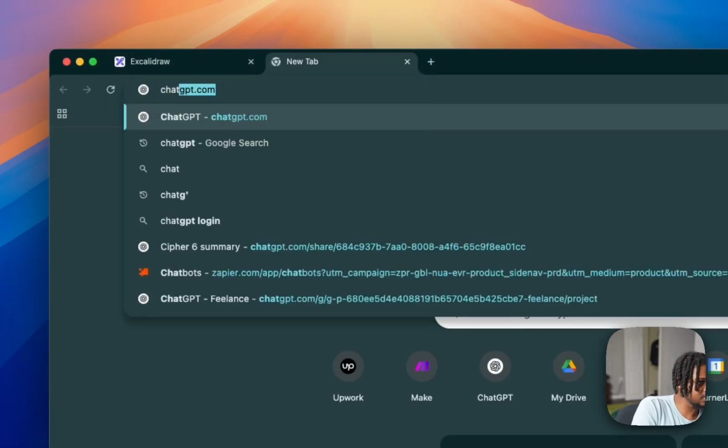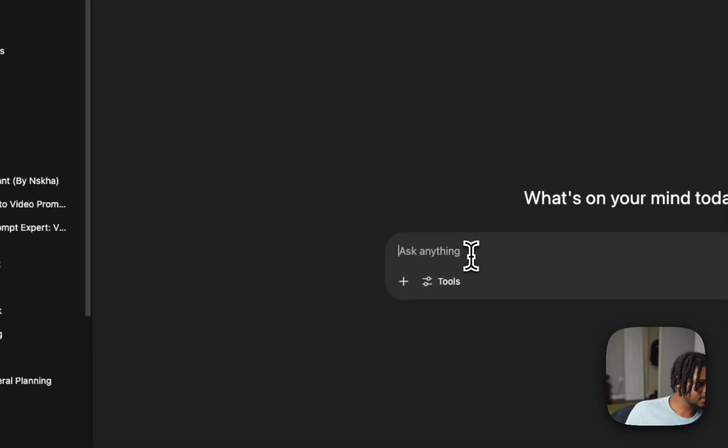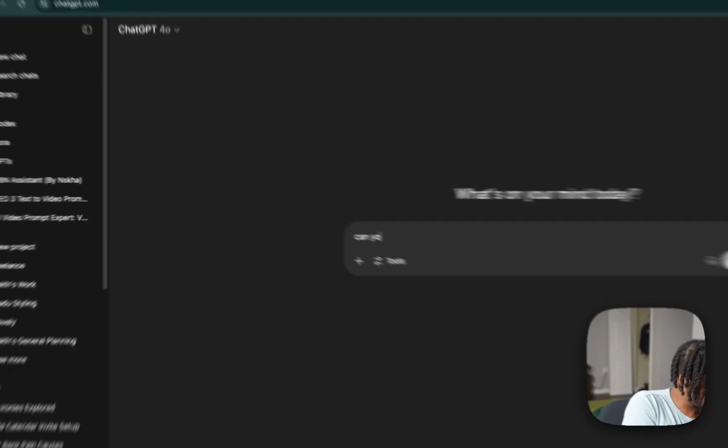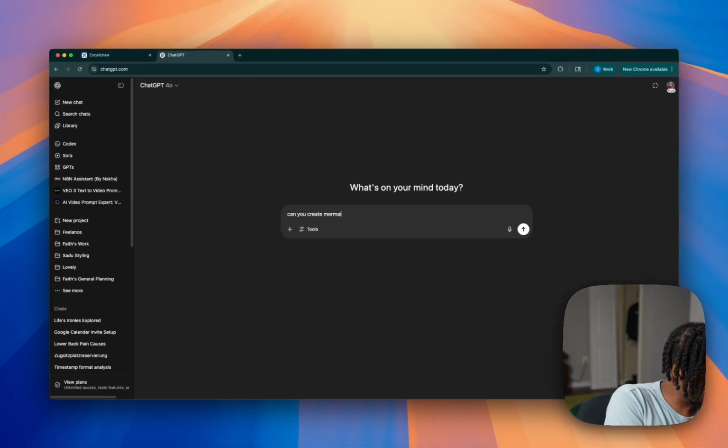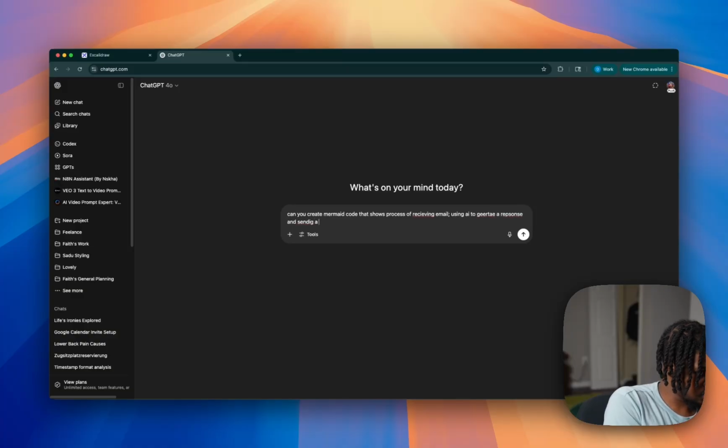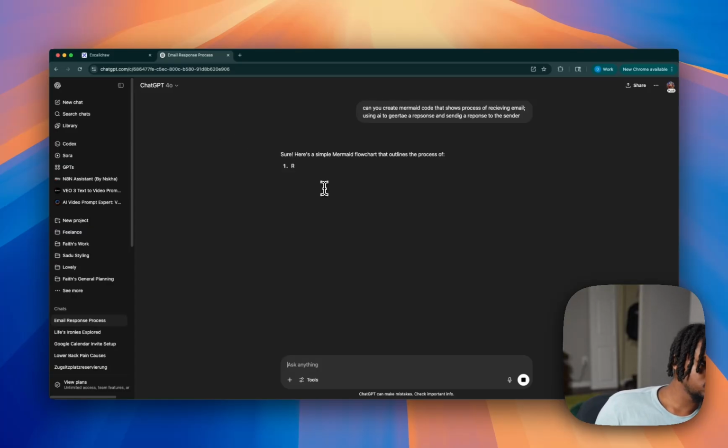So I'm just going to go to ChatGPT now, and then I'm going to type in, can you create mermaid code that shows the process of receiving email, using AI to generate a response and sending a response to the sender. Okay. So it's going to wait for a bit.